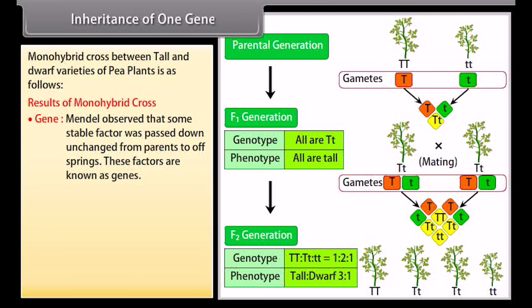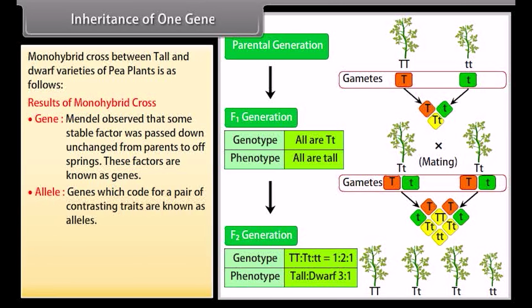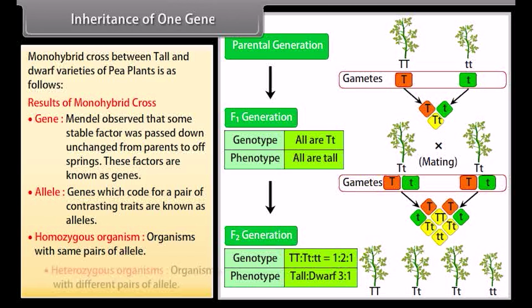These factors are known as genes. Allele. Genes which code for a pair of contrasting traits are known as alleles. Homozygous organism. Organisms with same pairs of allele. Heterozygous organisms. Organisms with different pairs of allele.